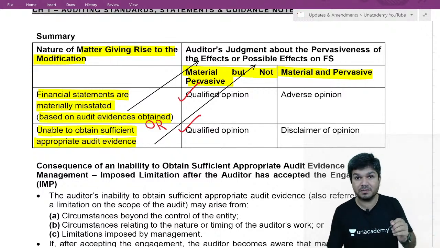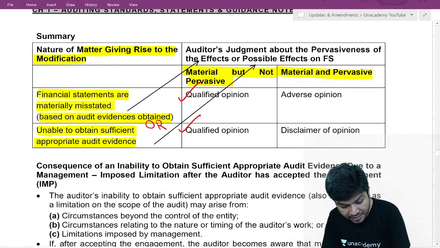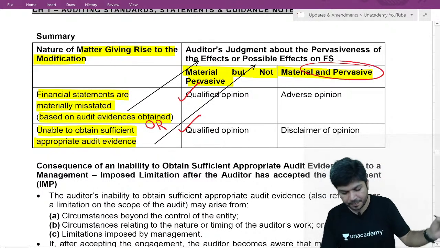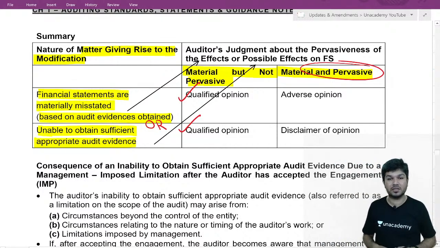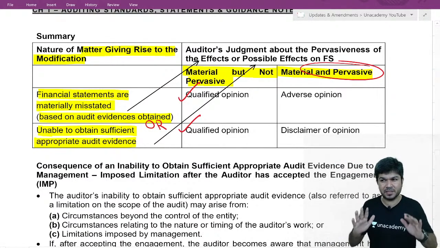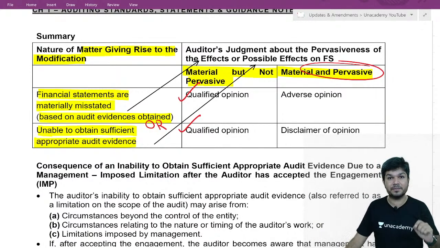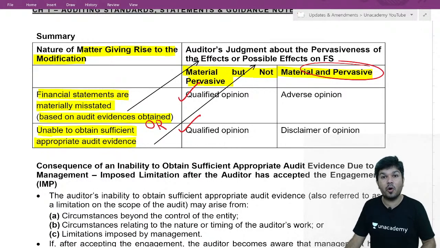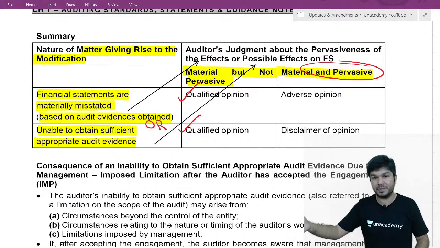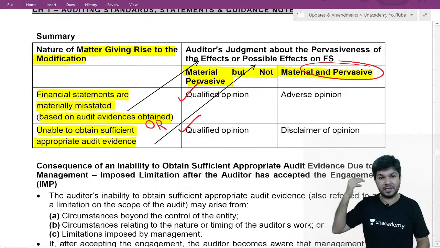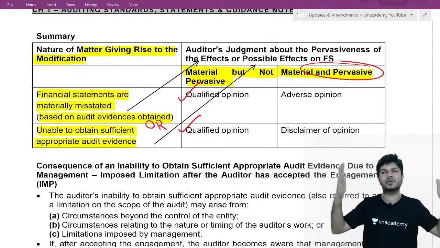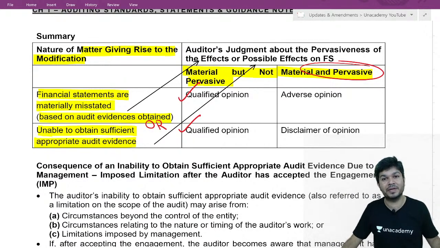Okay, but if the effect is material and what? Pervasive. And pervasive means it's not at one place, it's at many places. Imagine one subsidiary not consolidated. If you are not consolidating one subsidiary, all figures are wrong. Its PPE will be added, its debtors will be added, its investments added, its creditors added, its cash added, everything is wrong. Is the mistake at one place or many places?